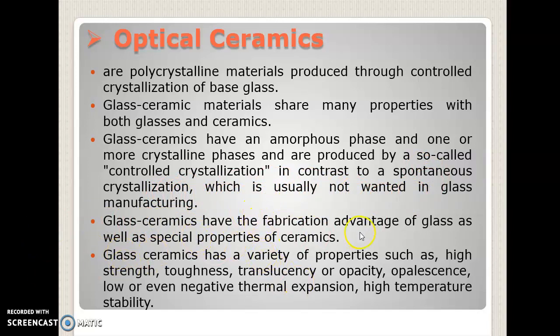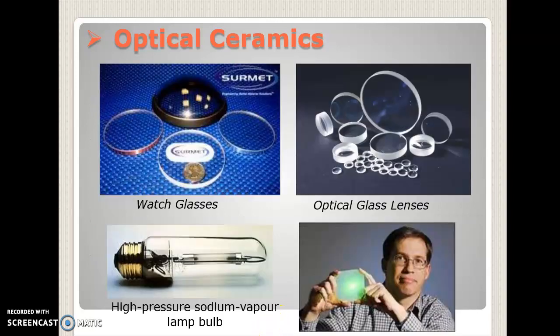And glass ceramics have the fabrication advantage of glass as well as special properties of ceramics. And glass ceramics have a variety of properties such as high strength, toughness, translucency, opacity, opalescence, low or even negative thermal expansion, and high temperature stability. So optical ceramics are used in watch glasses. You must have seen in labs optical glass lenses, which we are using in our day-to-day life. Then high pressure sodium vapor lamp bulbs, and it is also used as crystals.